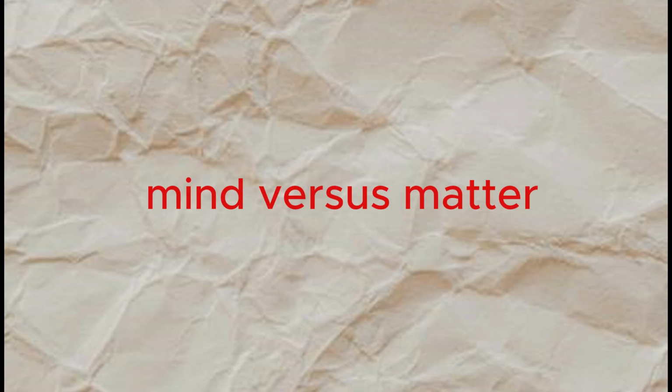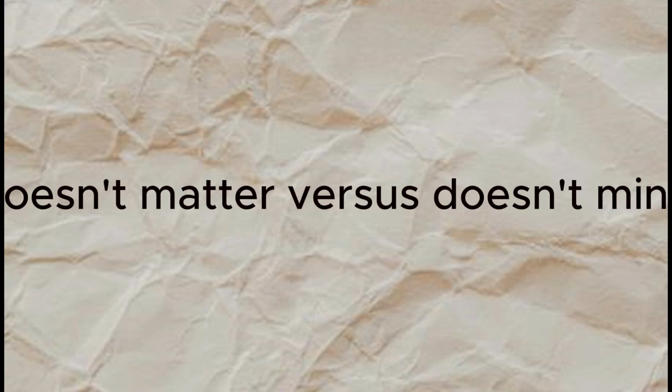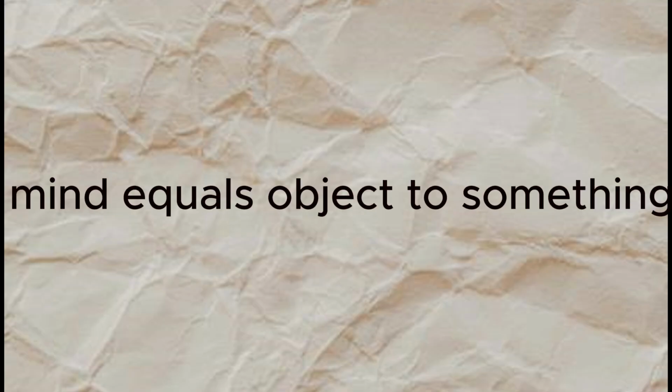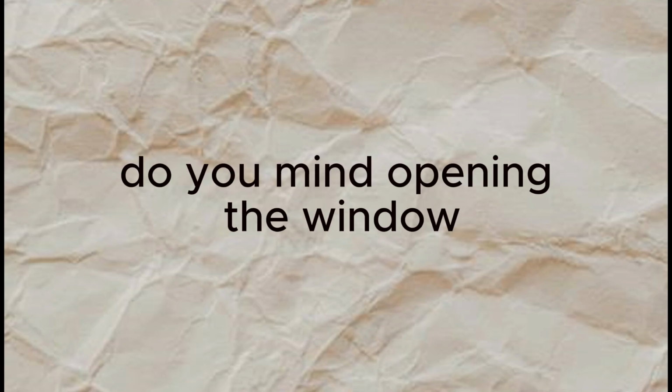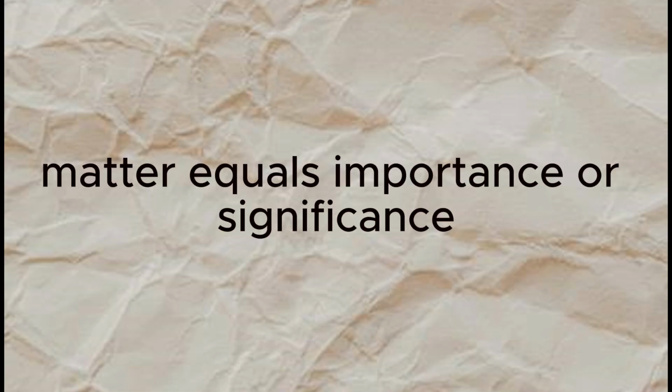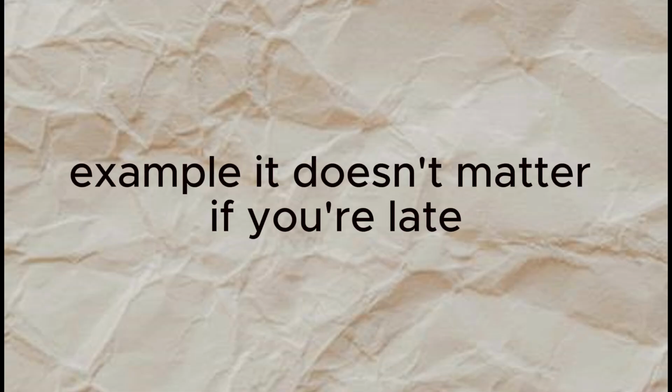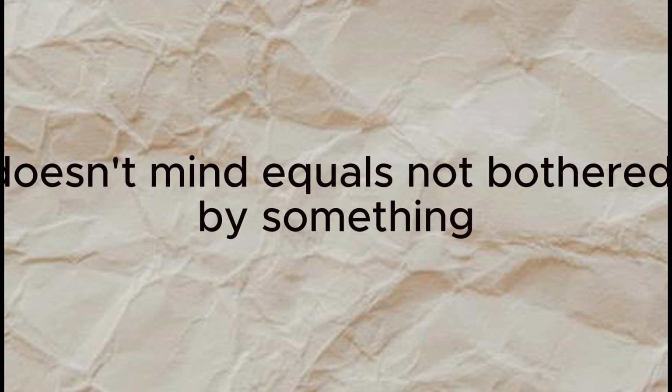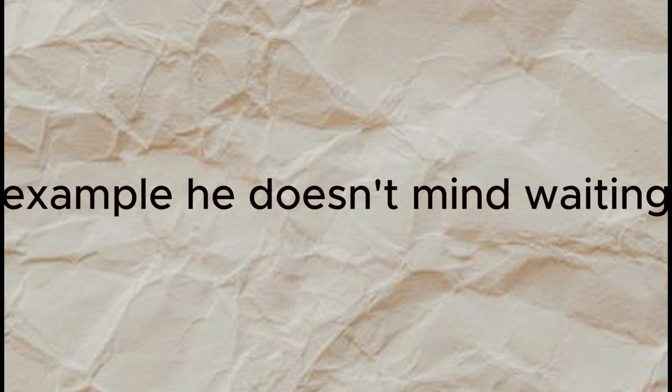16. Mind versus matter, doesn't matter versus doesn't mind. Mind equals object to something, care about something. Example, do you mind opening the window? Matter equals importance or significance. Example, it doesn't matter if you're late. Doesn't mind equals not bothered by something. Example, he doesn't mind waiting.